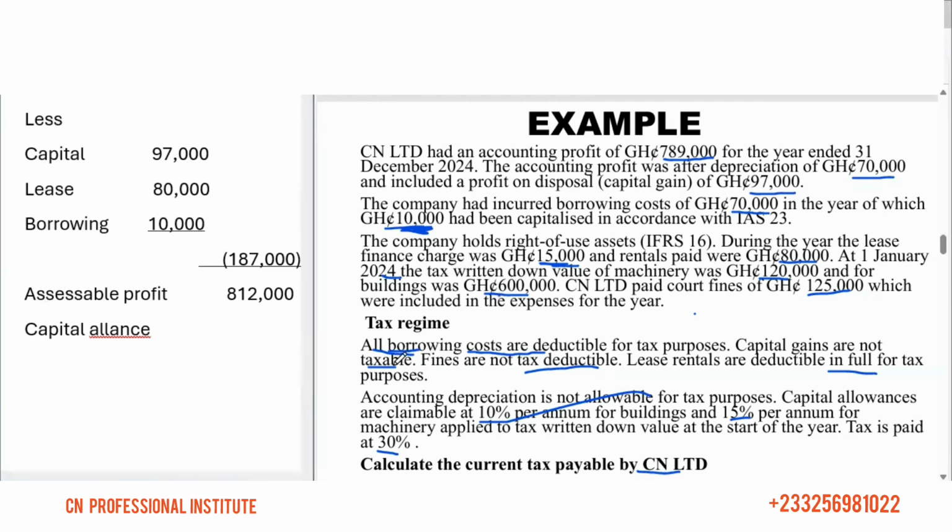So 10% of the 600 gives us 60. So let's deduct the 60,000 here.